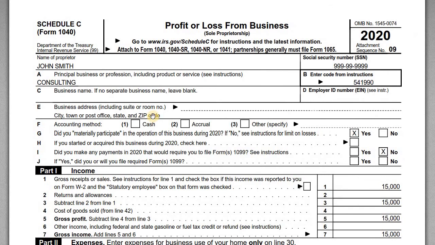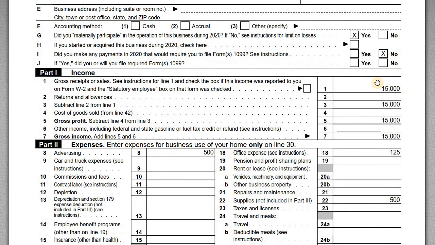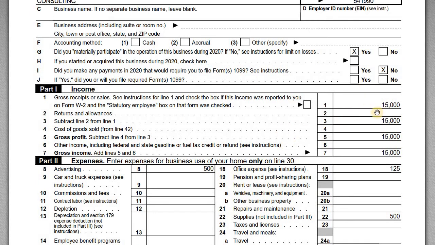So if we go down to Schedule C, profit or loss from business, John Smith here, he's a consultant. There's his social security number, and there are the $15,000 in wages earned as an independent contractor. Now, because he is an independent contractor, he can report this income and then deduct all ordinary and necessary expenses in connection with that job.